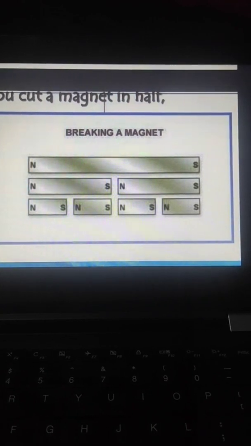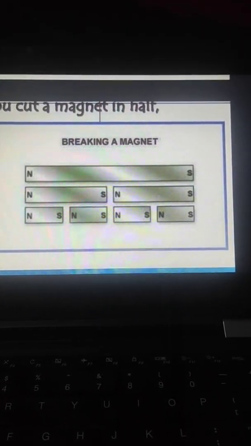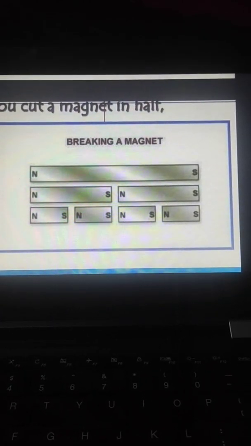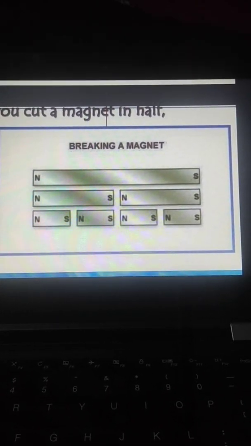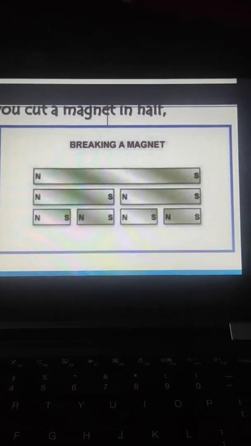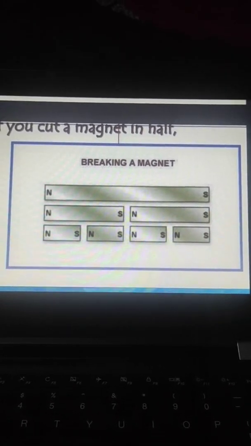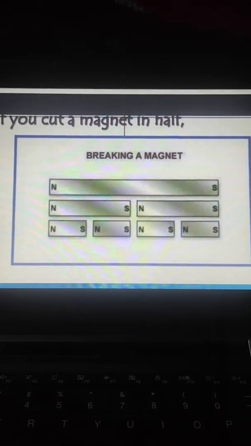We have taken a bar magnet and we are breaking it from the middle in two parts. So we will find that each part will behave as a new magnet. Each part has the property to attract small pieces of iron, and each part rests in a north-south direction when suspended freely. So this shows that new poles are formed at the broken ends.